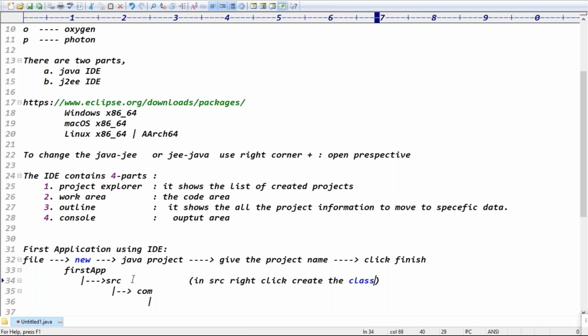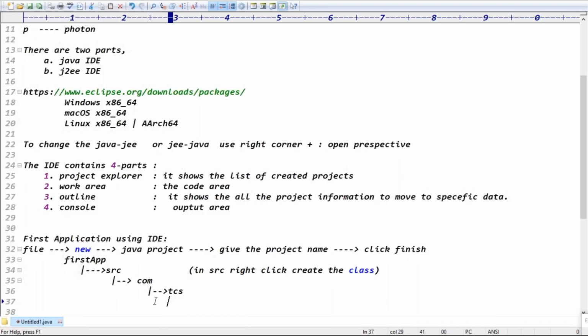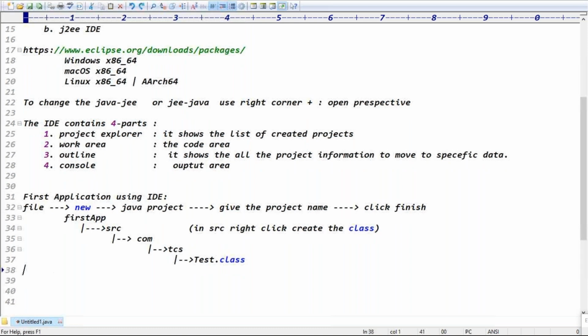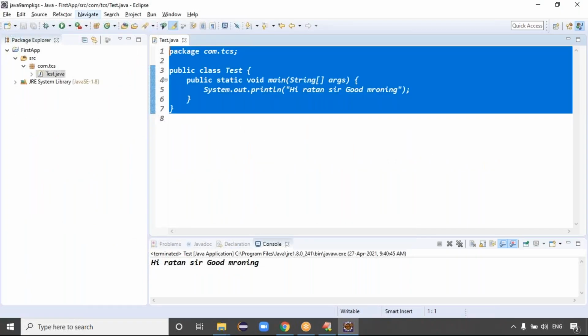Guys, create the class. It's asking for the package name, com.tcs dot, and what is the class name? I created a Test class. Exactly, guys. Are you clear about the process, right? This is my Test class file, or Java file, it's fine. It's not a problem. This is my first application, guys. Are you clear now?